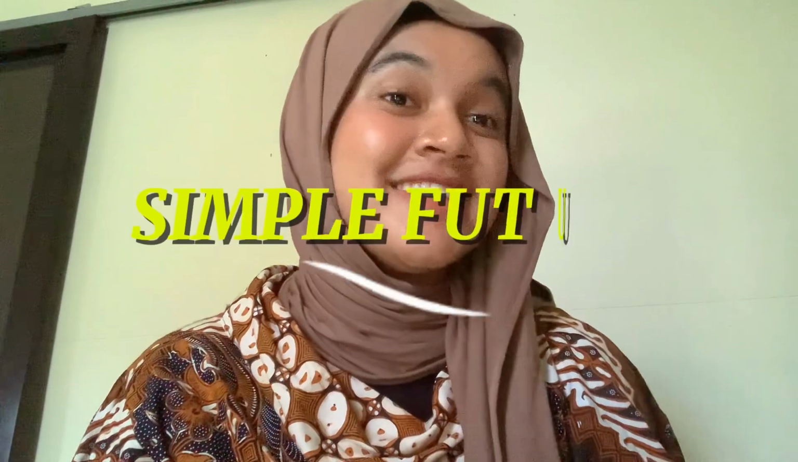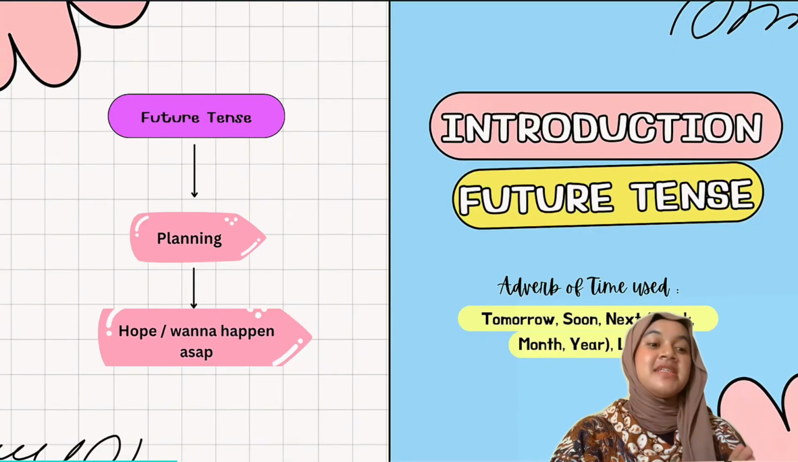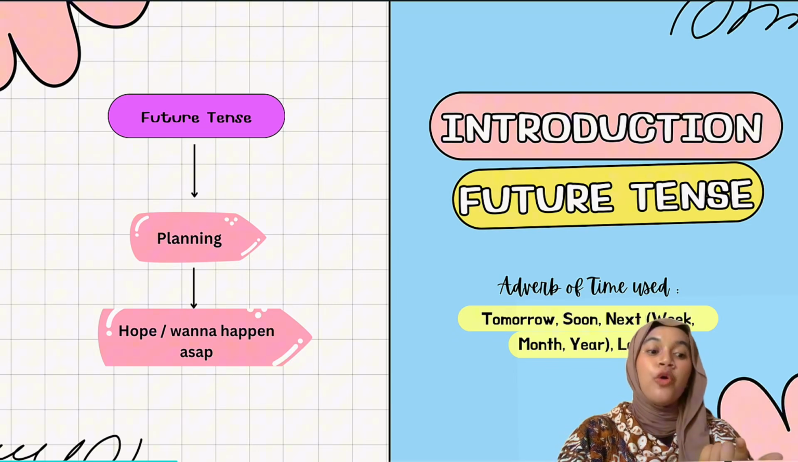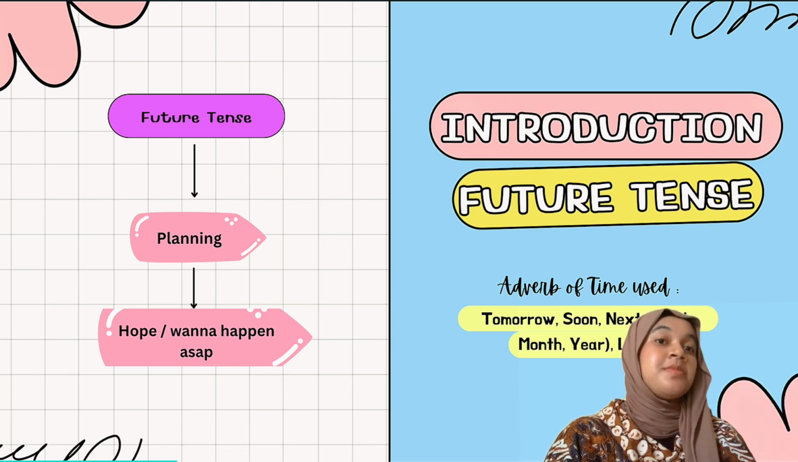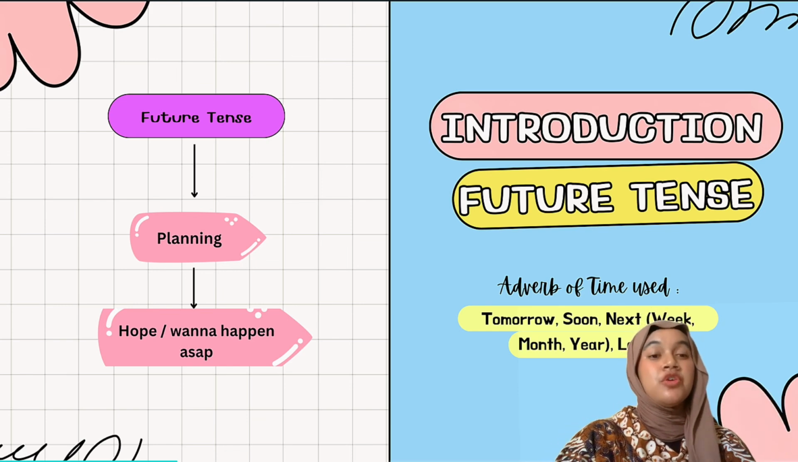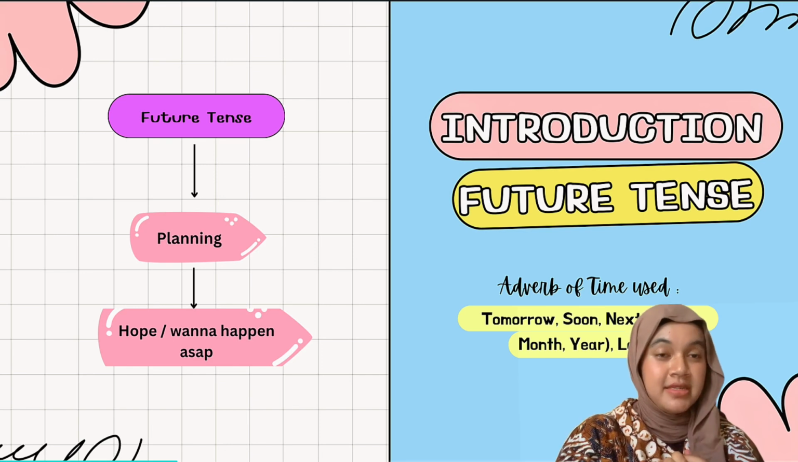And we move to the second tense. It's about future tense. It is called future because it does not happen now. It can happen as soon as possible in your future. The future tense itself tells about planning or hope, or something that will happen as soon as possible. It is used with future tense.